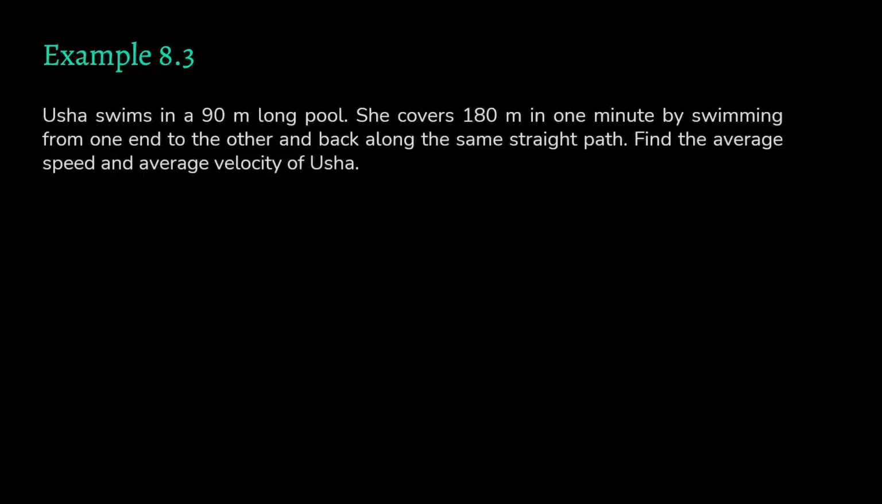Let's move ahead. Usha swims in a 90 meter long pool. She covers 180 meters in 1 minute by swimming from one end to the other and back along the same straight line path. So there is a 90 meter long pool. She covers 180 meters in 1 minute.